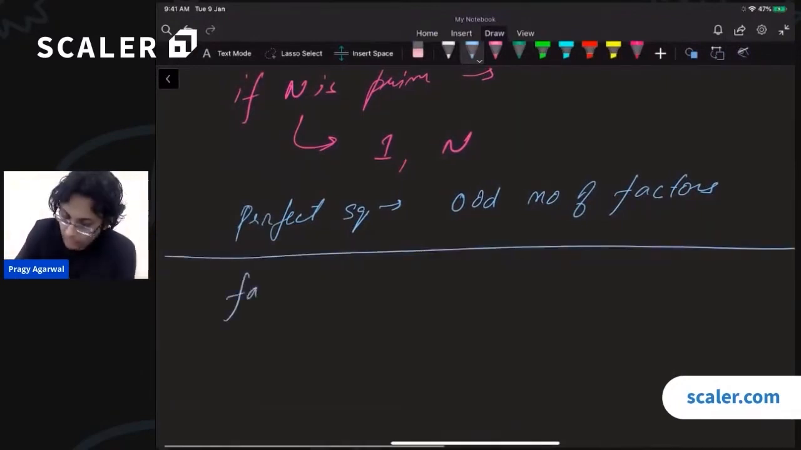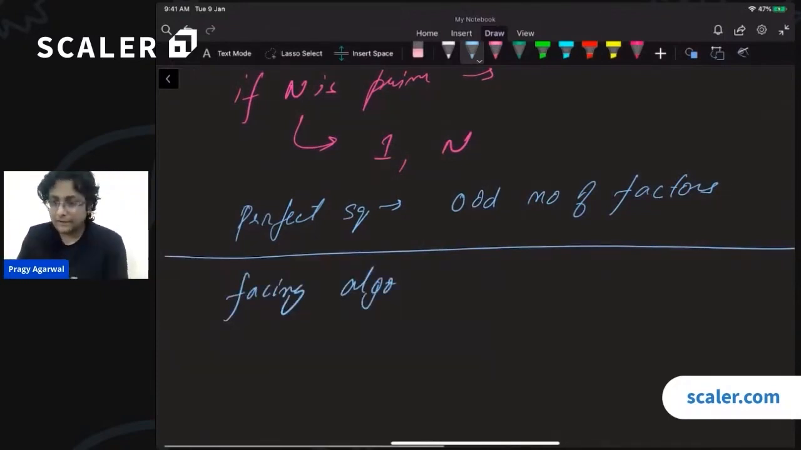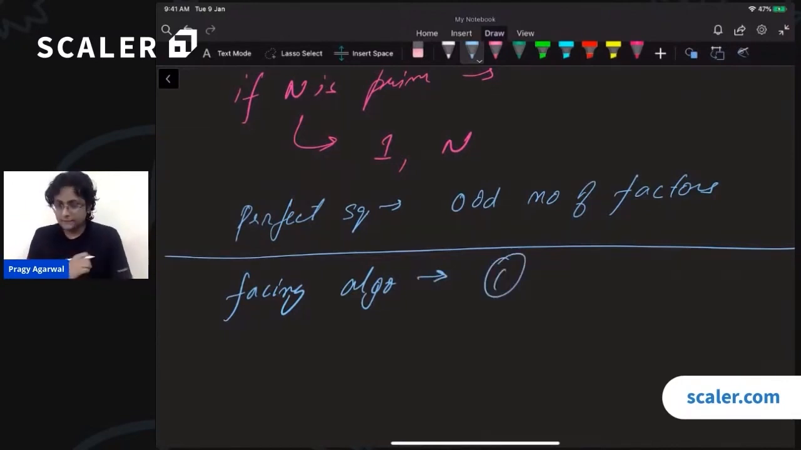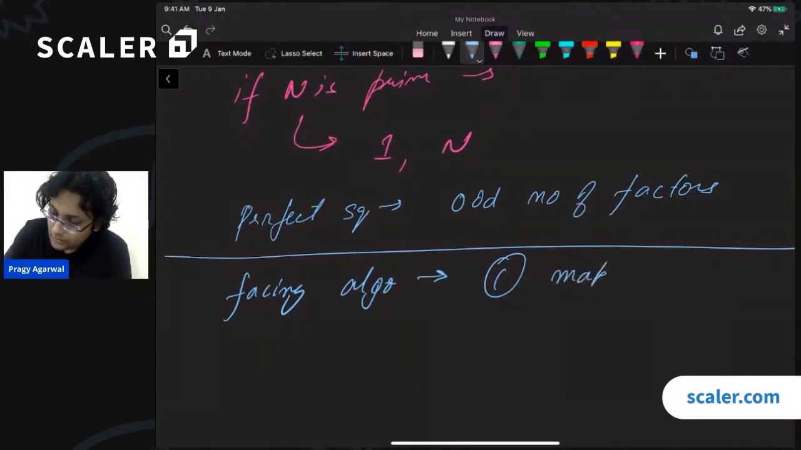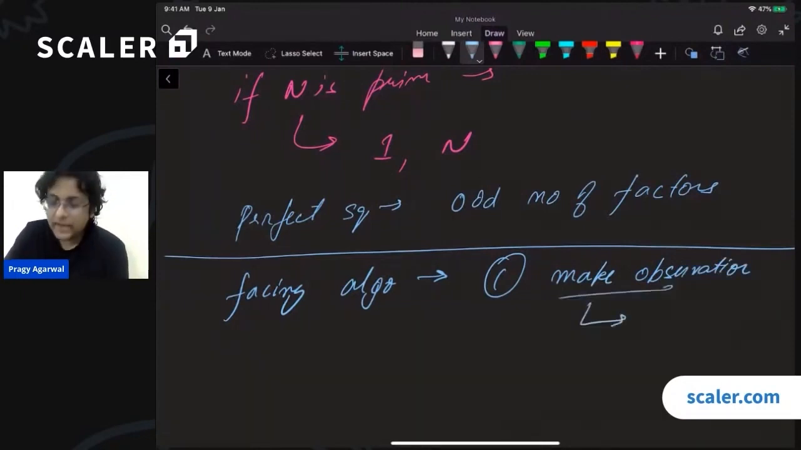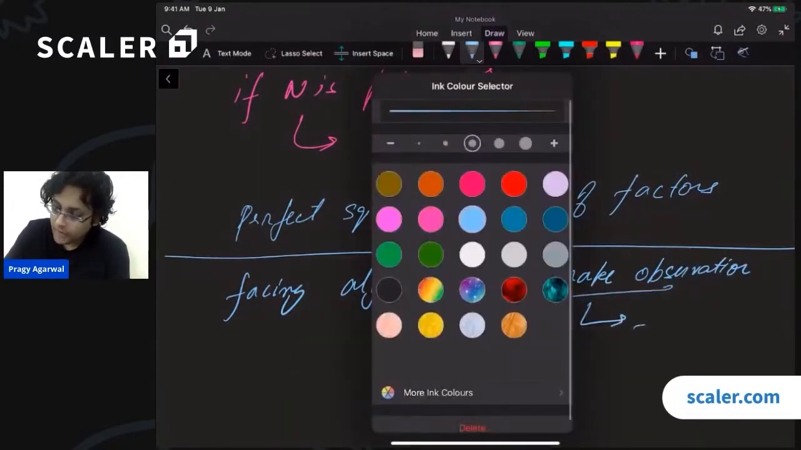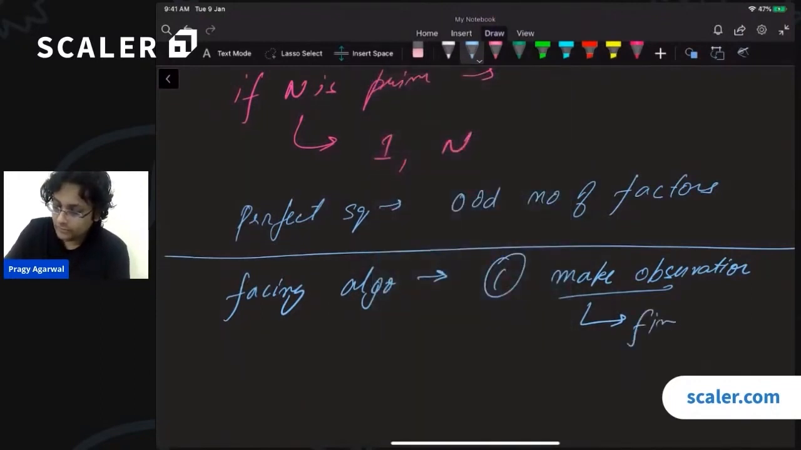Whenever you're facing an algorithmic problem or any problem in life, your first step should not be to come up with a solution. That is a very, very wrong way of doing things. The first step should be to make observations. Right? Once you do this, only then you will be able to find a solution. If you do not make observations, you will never be able to find a solution. All right? So please do not skip this step.